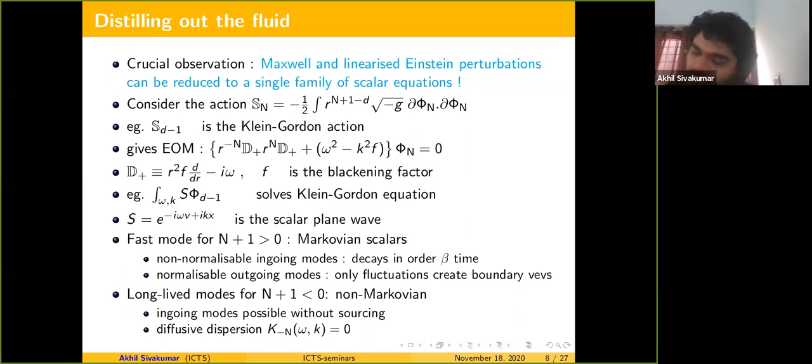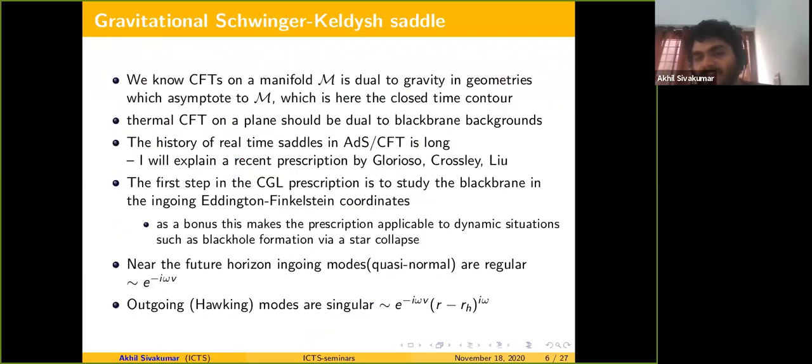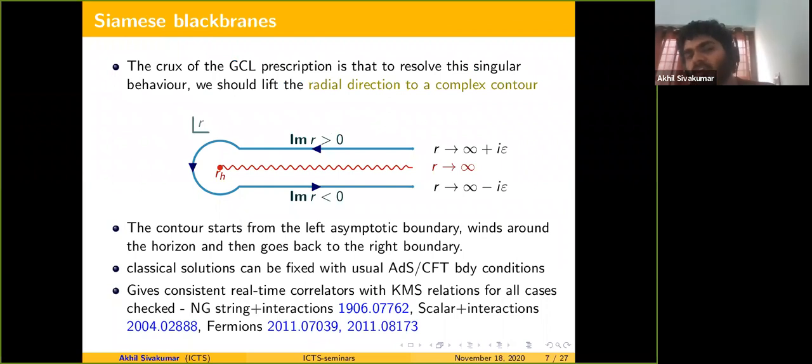we have a prescription to do this in a very effective manner, which is that you just go about calculating the ingoing modes as you usually do in a real-time calculation with a single copy black plane. Then, provided you have the ingoing solution, which by definition is regular at the horizon, which means that on the contour these solutions will be analytic at the horizon, there's a prescription to time reverse the solution and obtain outgoing solutions.